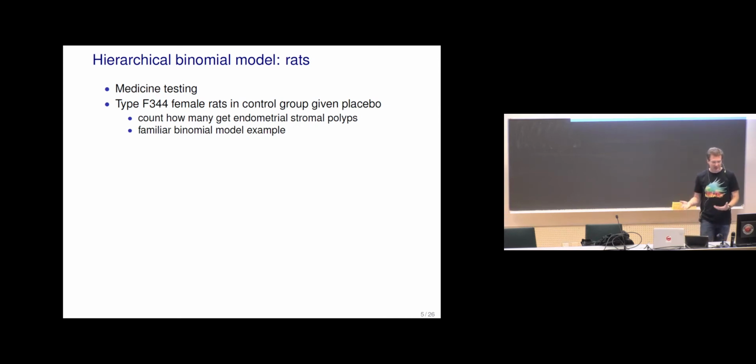And of course, there might be otherwise difficulties, more variation, if you would use just any rat living in your local neighborhood. There's a lot of genetic diversity in rats living in different countries. In this case, it was just placebo, and then count how many get endometrial stromal polyps. And since there's a group of rats and counting, this is a familiar binomial model example.